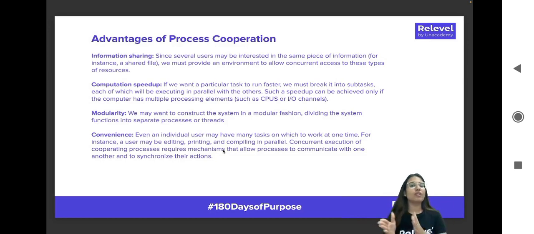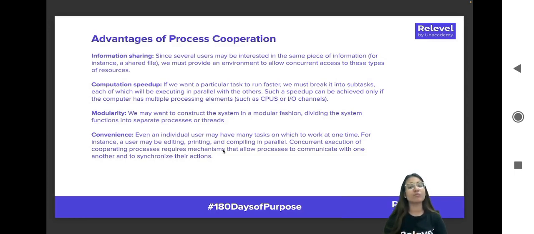You can break it down into small tasks, wherein some tasks require IO channels, so those particular tasks will go to the IO channel. Some will require the CPU, and those will go to the CPU. So you can do the execution in parallel by breaking a big task into small tasks, and that speeds up the entire processing cycle.